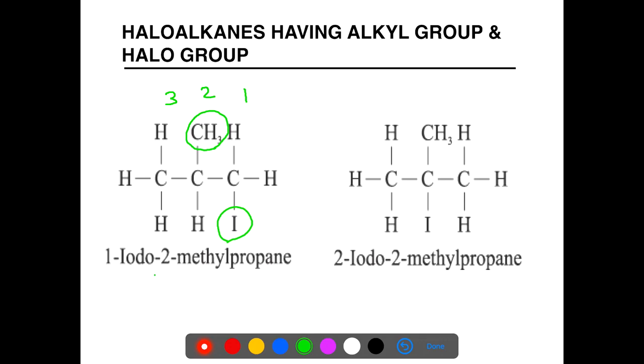The compound is 1-iodo-2-methylpropane. Second compound, both the substituents are present in the middle, so you can number from any side. Methyl and iodine are present on the second carbon atom. So the compound is 2-iodo-2-methylpropane.